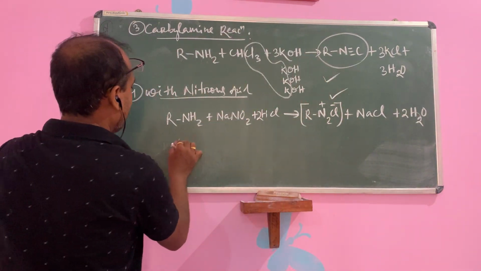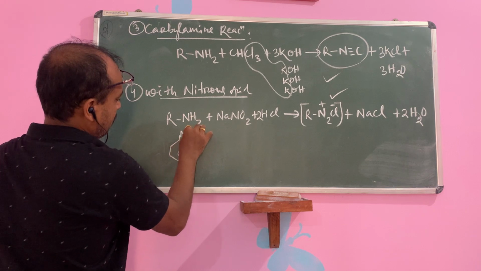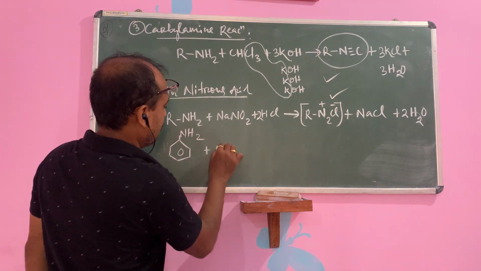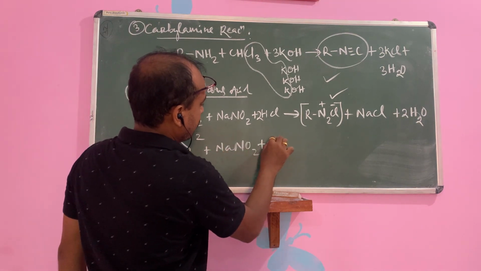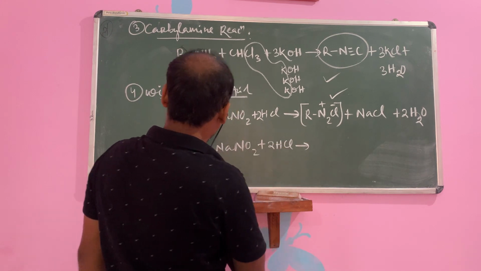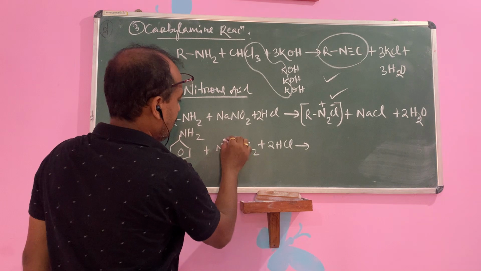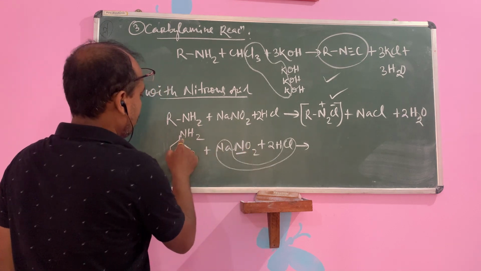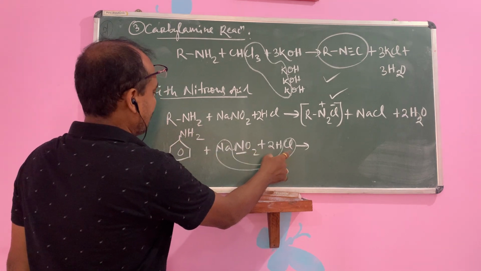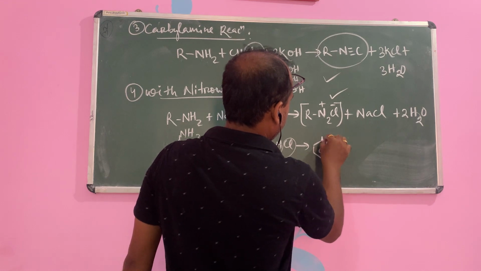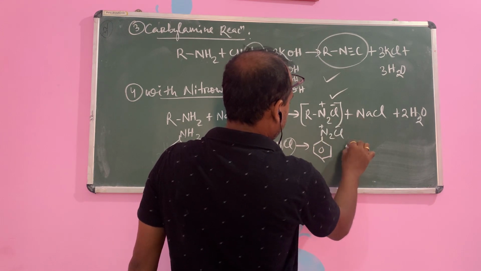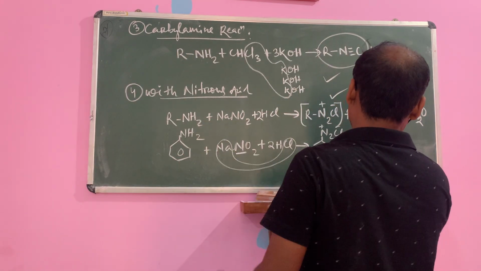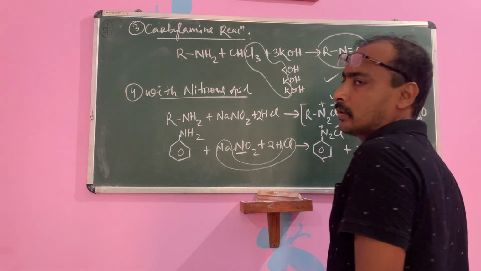Similarly, you can take aniline, already discussed in lesson 1 in the Sandmeyer reaction. This is also known as diazotization. The same NaNO2 and 2HCl form, you see, NaCl removed, and then benzene diazonium chloride, C6H5N2Cl, plus 2H2O.